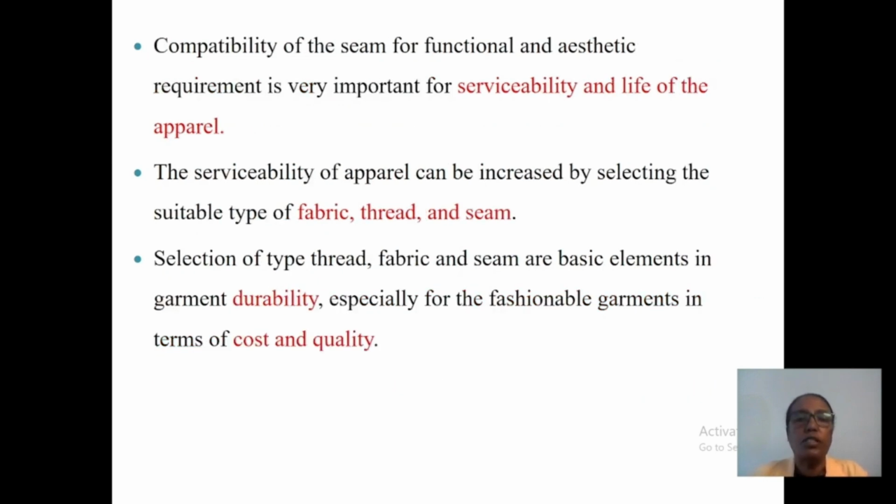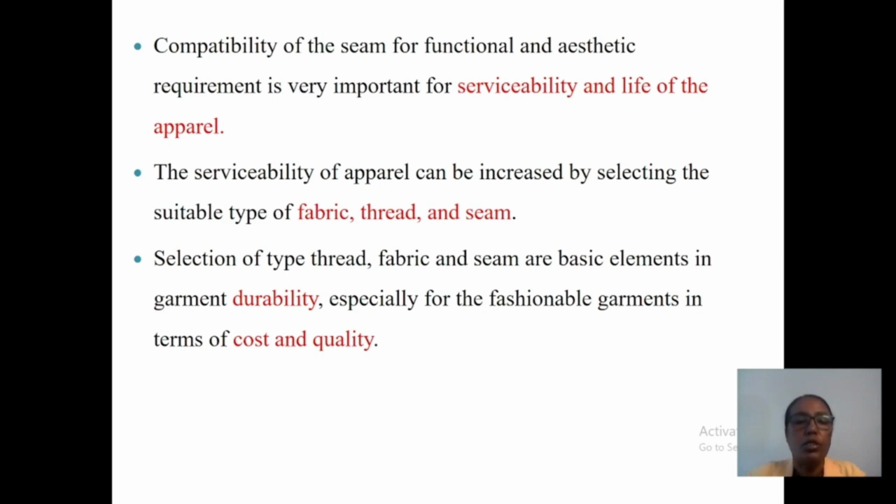Compatibility of the seam for functional and aesthetic requirements is very important for serviceability and life of the apparel. The serviceability of apparel can be increased by selecting suitable fabric, thread, and seam. Selection of thread type, fabric, and seam are basic elements in garment durability.